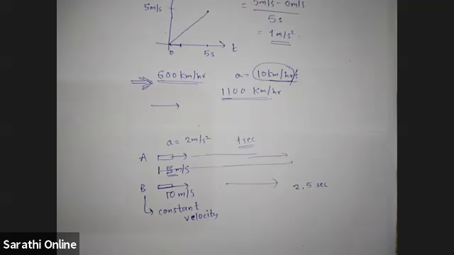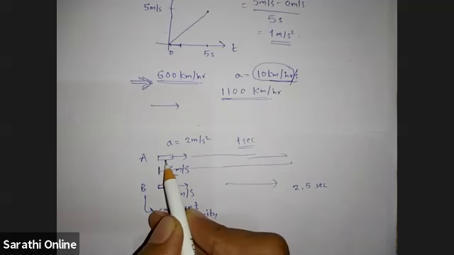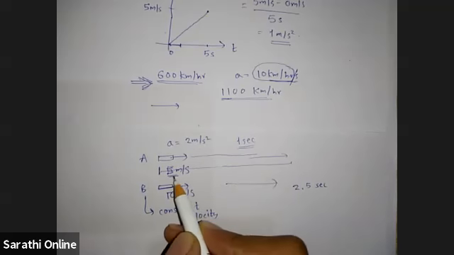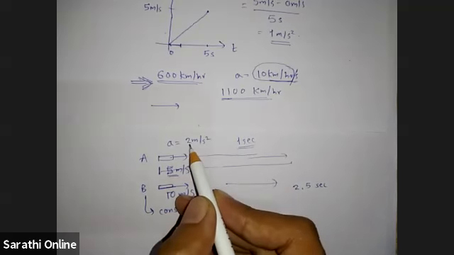Sir, 5 meters. 5 meters, if its velocity was constant at 5 meter per second, then in 1 second it would have covered 5 meters. But now it has acceleration also.